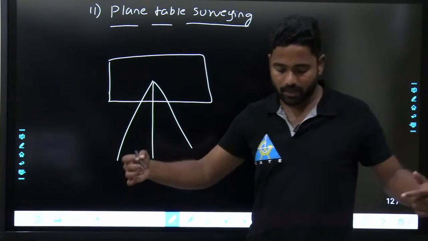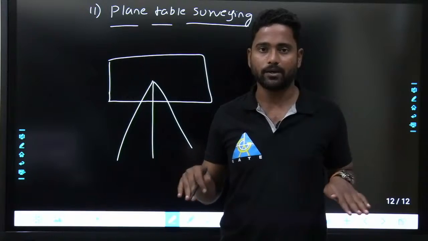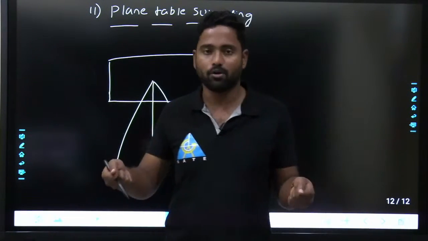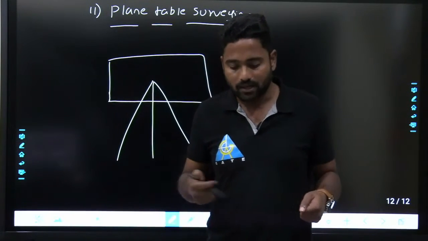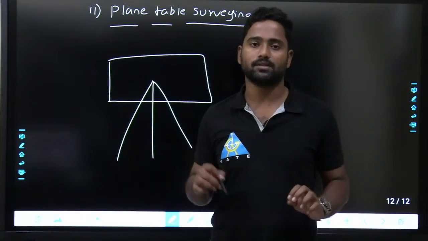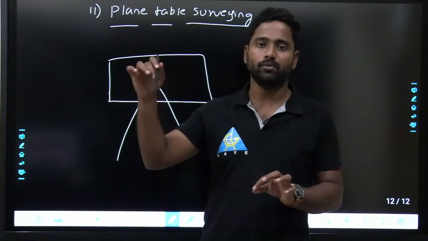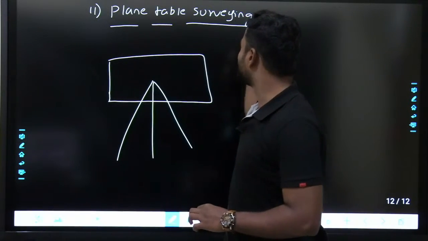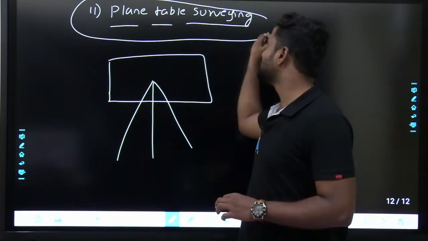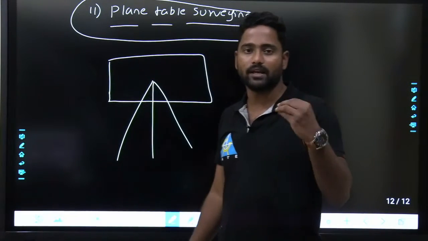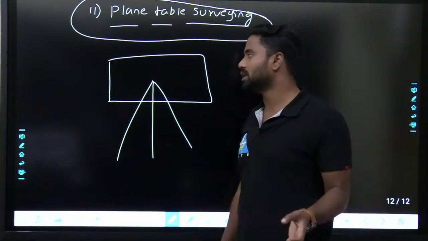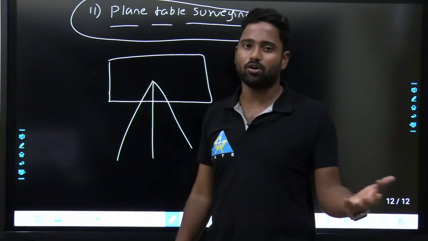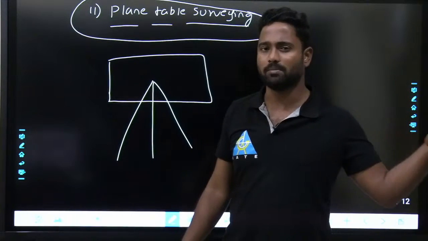So a table will be given to you. On the table there will be a chart. You are going to clip that chart, and you will take the tripod, keep the table on the tripod, and then from that you will keep on developing the traverse, or keep on locating the points. That is what you will be doing in plane table surveying. So what exactly is the alidade, that is the scale that is used over here, how you are going to use the compass or magnetic north, and then rods and pegs, all those things will be seen here.